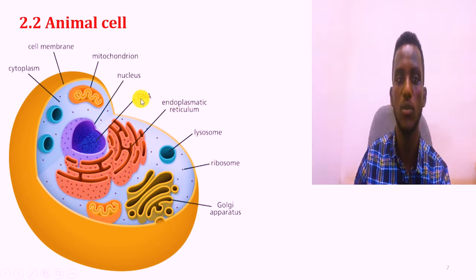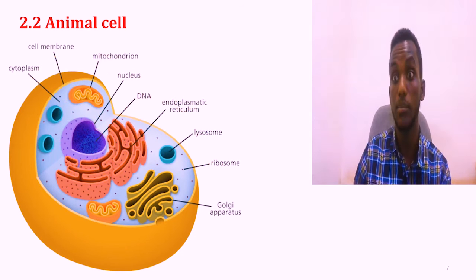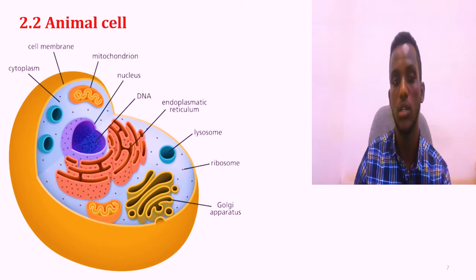Lysosome, endoplasmic reticulum, and inside the nucleus, it consists of genetic material, that is DNA, mitochondria, cell membrane, cytoplasm. This is also found in plant cells, but centrioles are found only in animal cells.